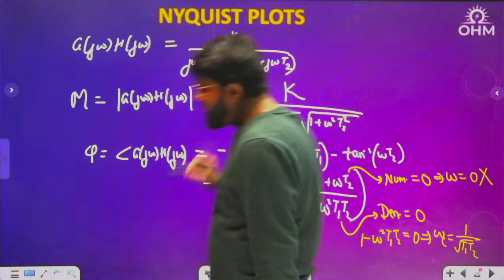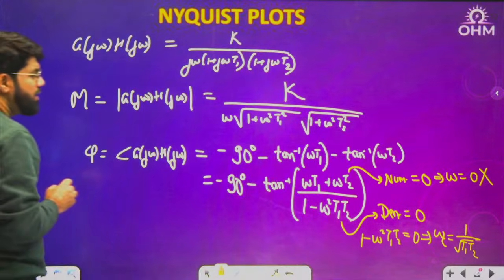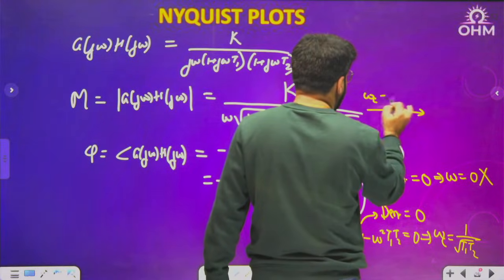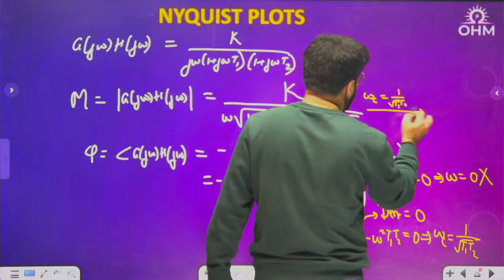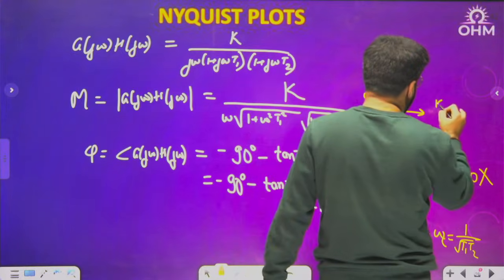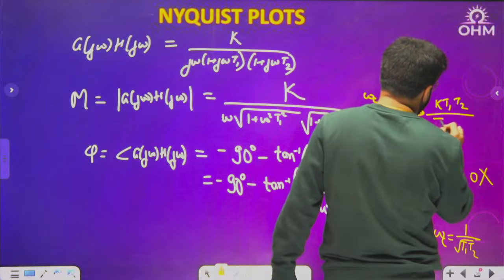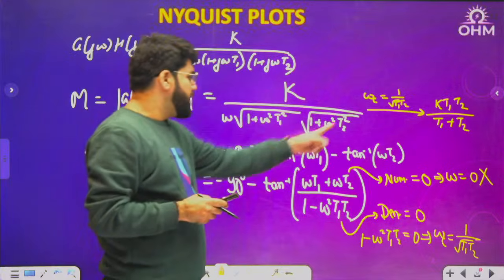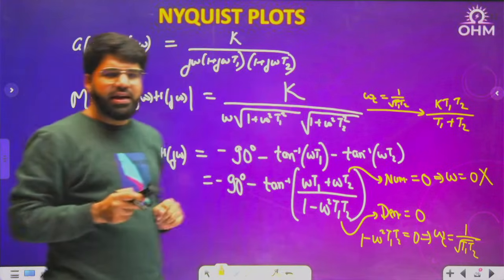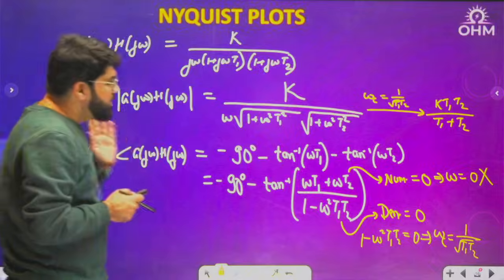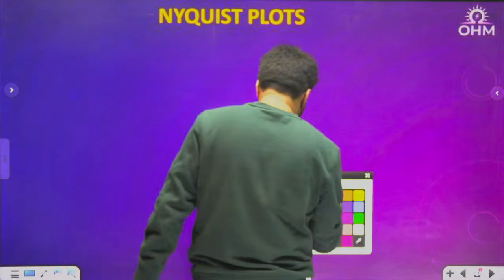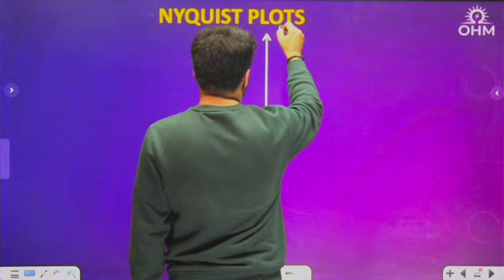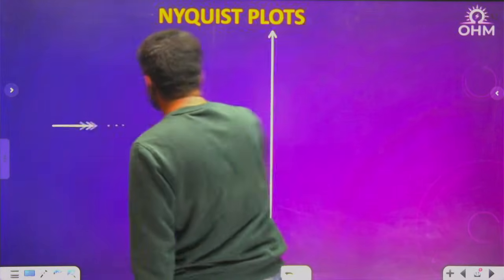What is the magnitude at this frequency? When you put omega c equal to 1 upon root T1 T2, you will get this magnitude. On solving, I will write down the answer here: k T1 T2 upon T1 plus T2. That you can check yourself. Putting this frequency here and solving, you will get k T1 T2 upon T1 plus T2. Now the neat and clean, complete Nyquist or polar plot sketch for the given function, with the mention of critical frequency and all required points.